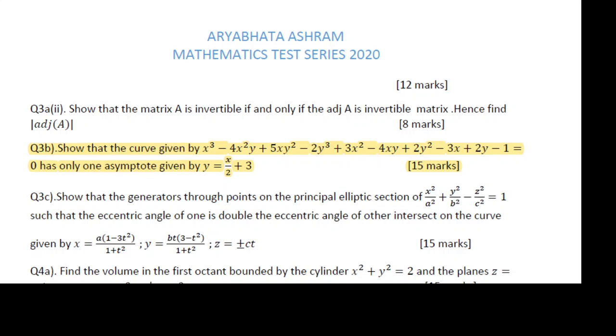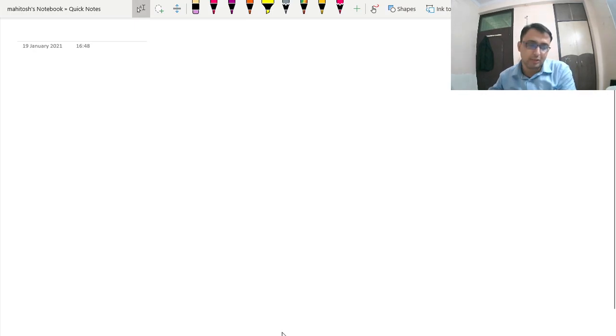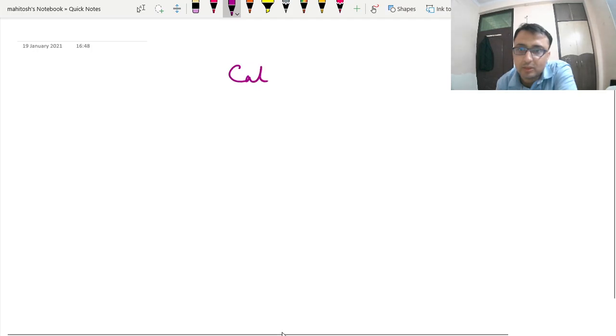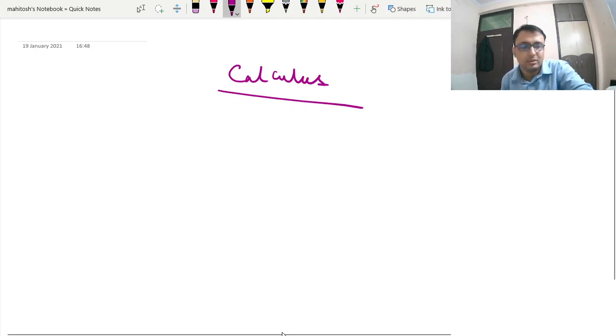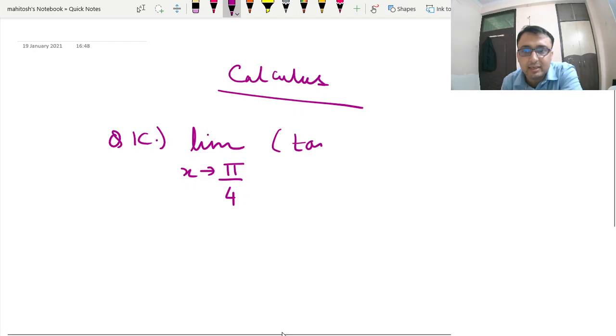Okay, so we will take up questions one by one, and we are going to take calculus questions over here. So the first question is question number 1C, which is the limit as x tends to pi by 4 of tan x to the power tan 2x. Okay, and this was asked for 10 marks.